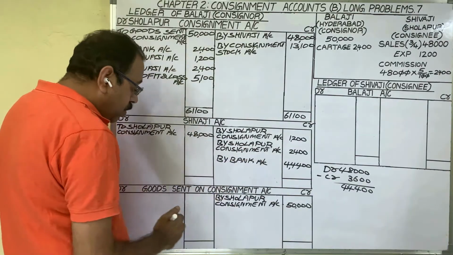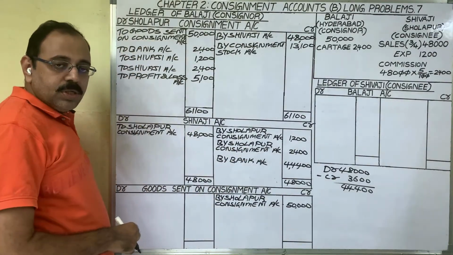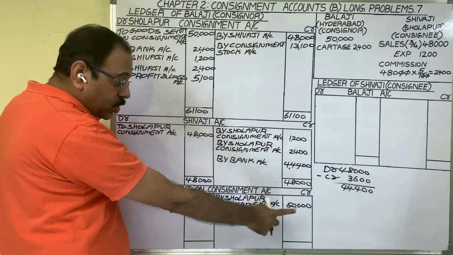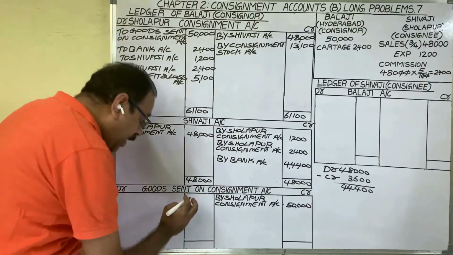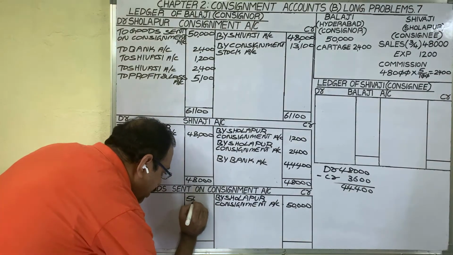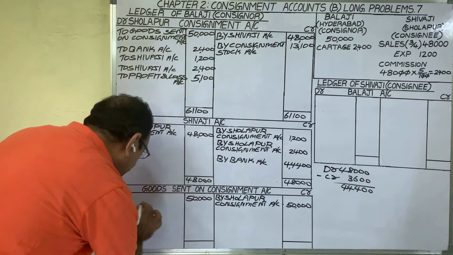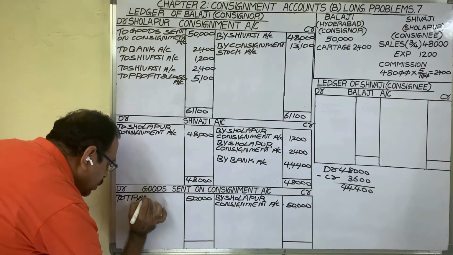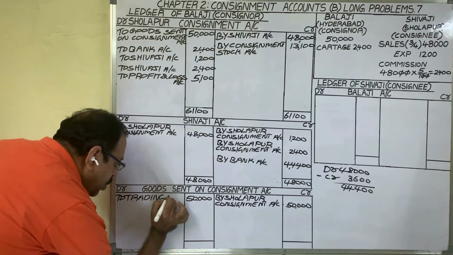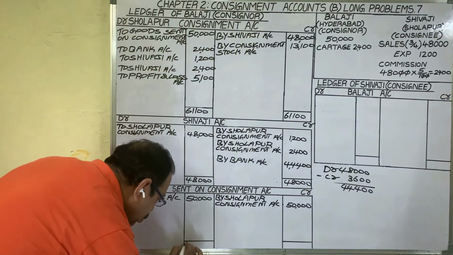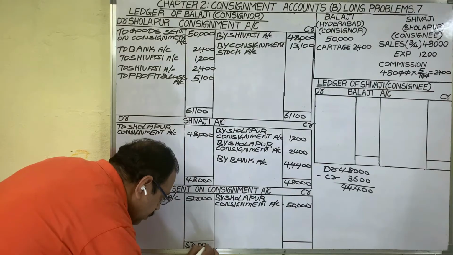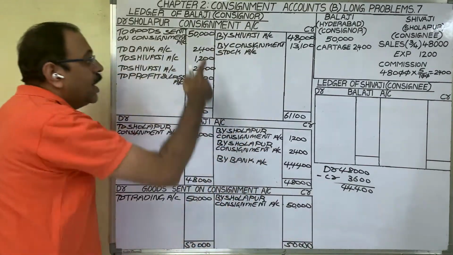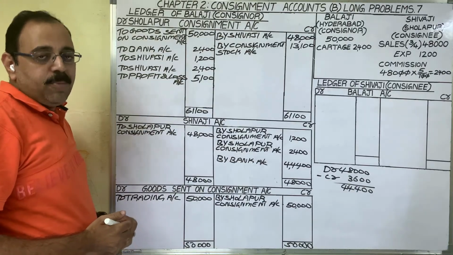Now two sides write down the totals. Come to the last account, goods sent on consignment account. Credit total is more. So same amount write down in debit side. And for this 50,000 in debit column we have to write to trading account. Means by transferring to trading account, we are closing this account. Put the totals two sides. With this, consignor books are completed.